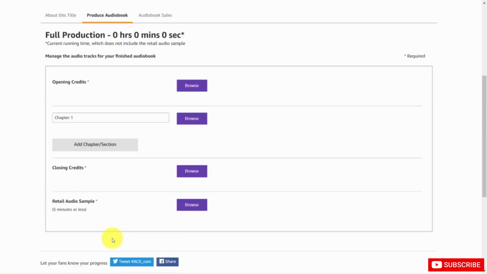Once you get to this page, what you'll be doing is adding in your audio per chapter. So you want to record 1 chapter at a time and upload 1 chapter at a time. And when you're ready to add in another chapter or section, once you've completed 1 file, you can then move on to the next chapter.